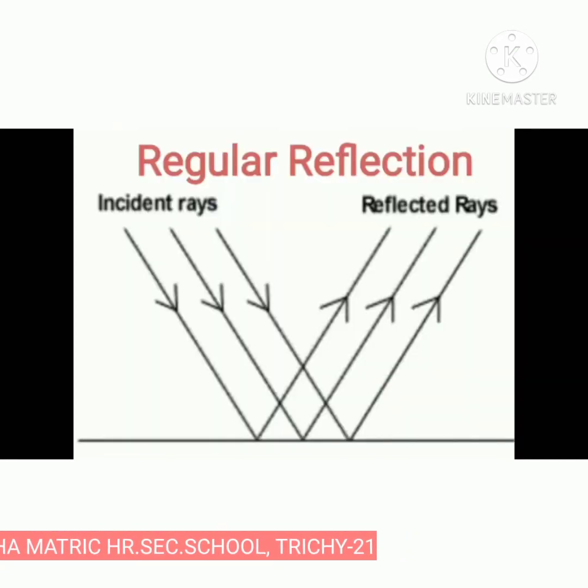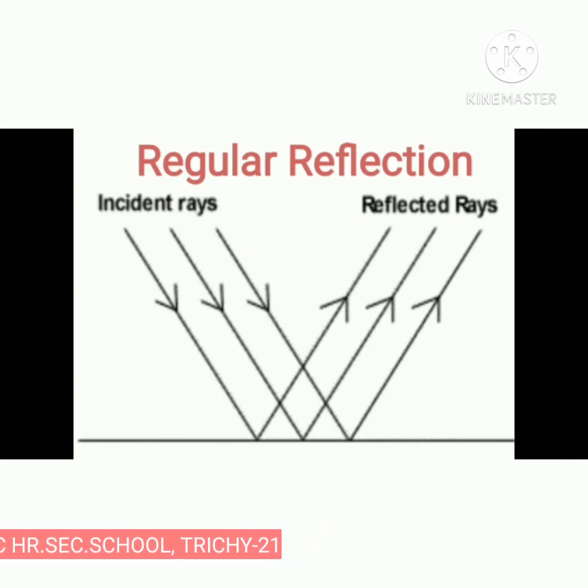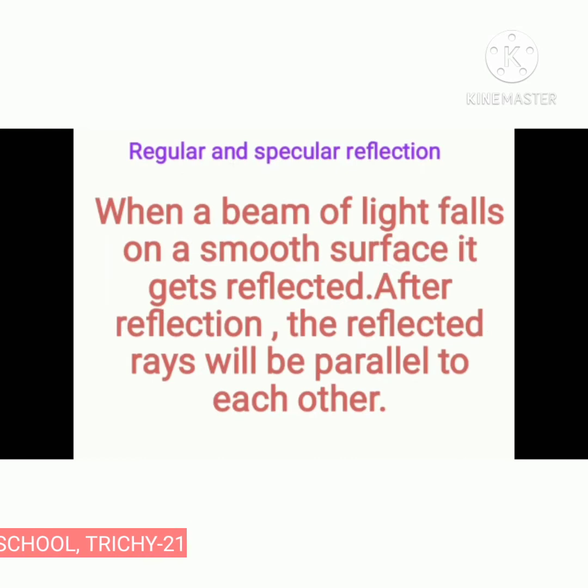Next, types of reflection. The amount of reflection of light depends on the nature of the reflecting surface of the body. Based on the nature of the surface, reflection can be classified into two types: regular reflection and irregular reflection. Regular reflection: when a beam of light falls on a smooth surface, it gets reflected.